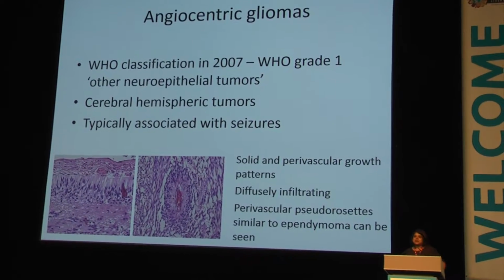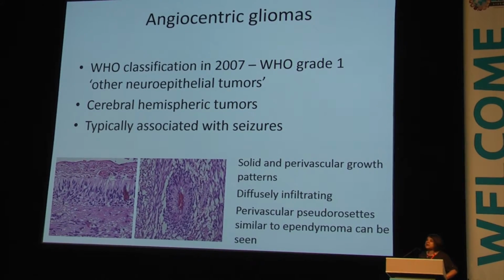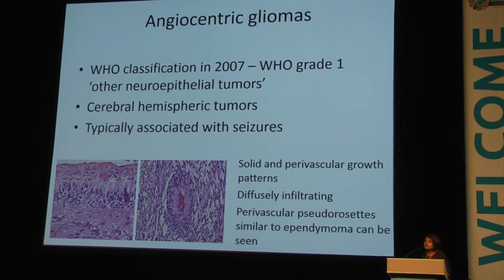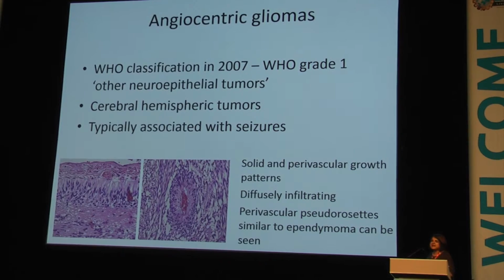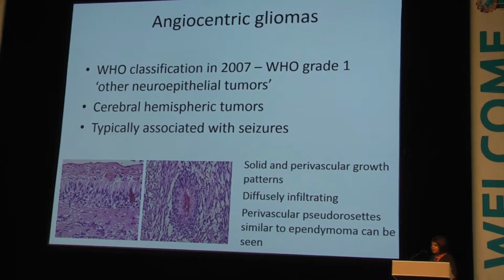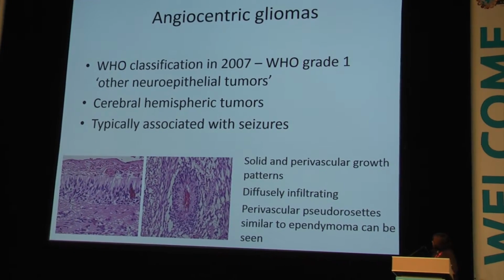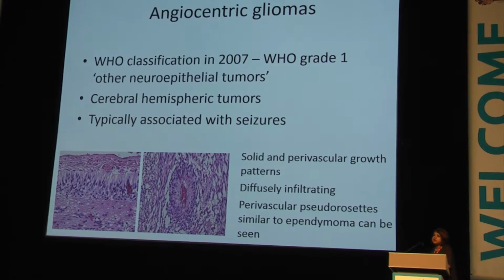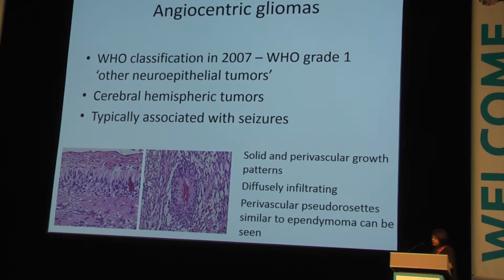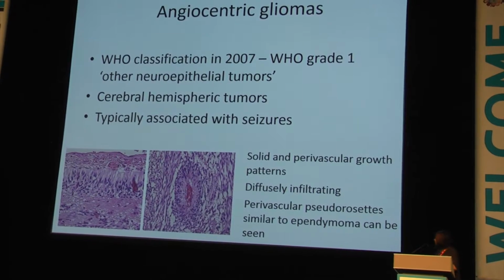So angiocentric gliomas are an interesting tumor in their own right. They didn't even have a WHO criteria until 2007. They're WHO grade 1 tumors. They're very slow growing. They commonly occur in the cerebral hemispheres, and the kids present with seizures. And the surgical treatment is the main treatment. They form along the blood vessels and frequently associated with pseudo-rosettes that are seen in the ependymoma. And as you know, the treatment for ependymoma is very different to a low-grade glioma, so having a biomarker to differentiate these two tumors is quite interesting.